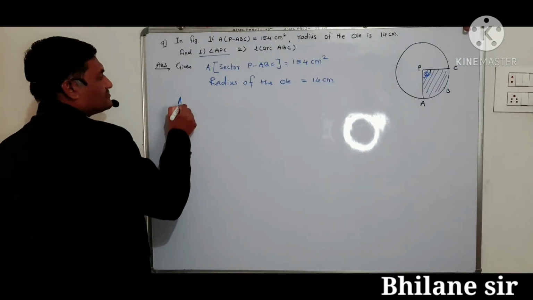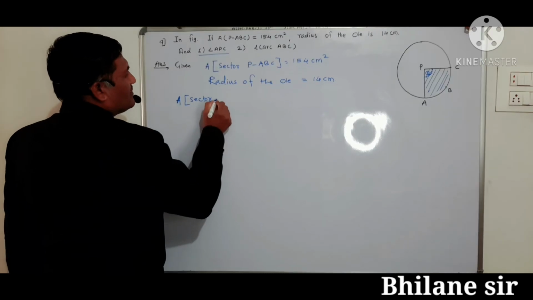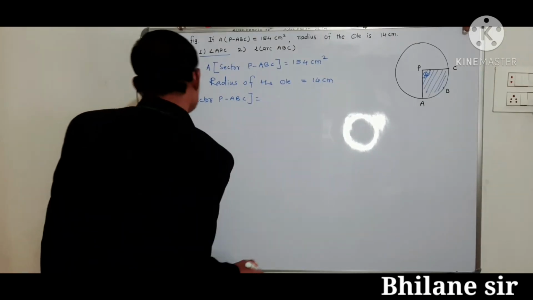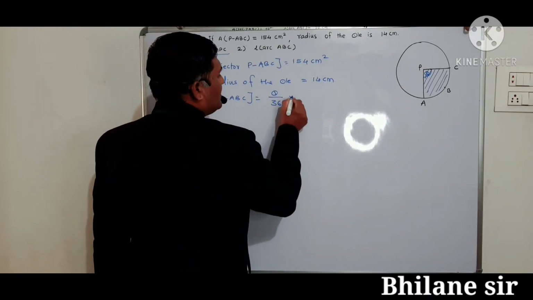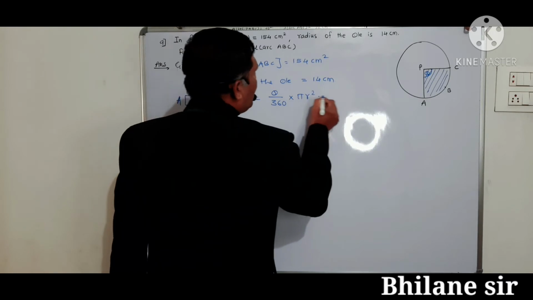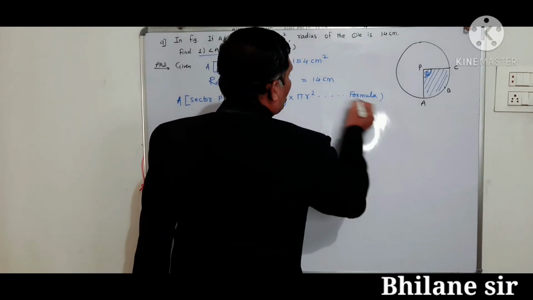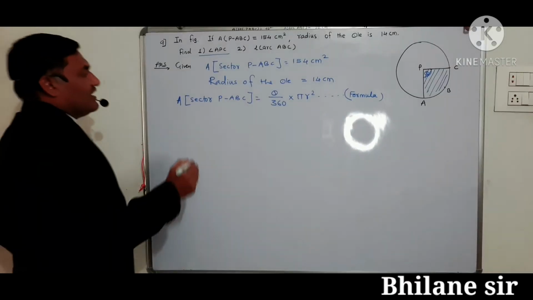Area of sector PABC is equal to theta upon 360 into pi r square. This is the formula. Then now putting the given values.